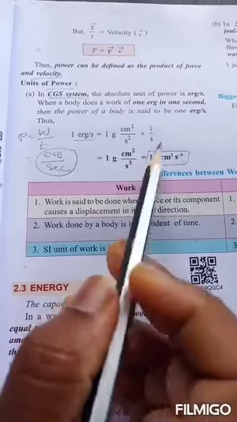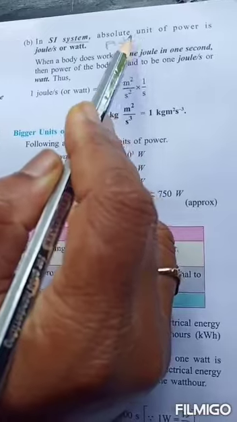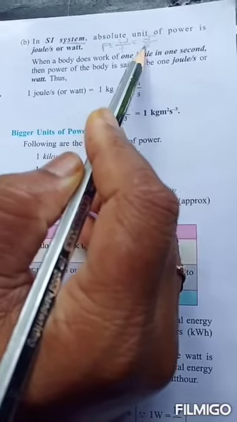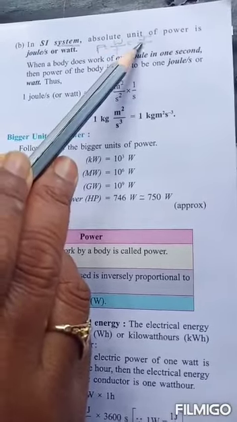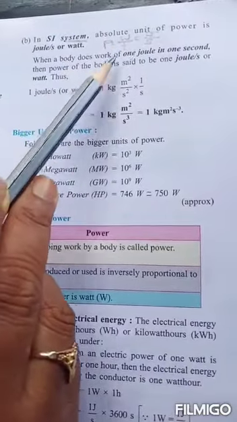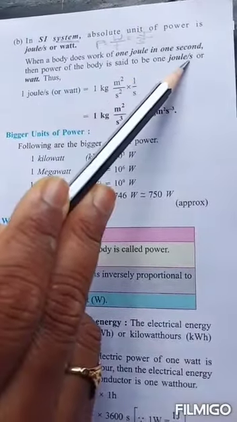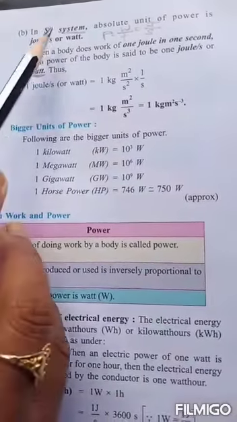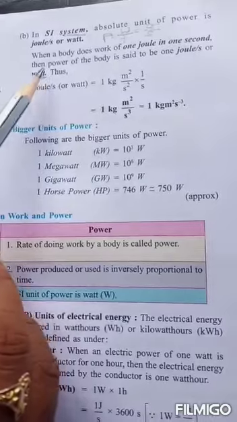Now the SI system of units. In the SI system, again the power formula is W by T. The work unit is joule and the time unit is seconds. So in the SI system the unit is joule per second. When a body does work of 1 joule in 1 second, then the power of the body is said to be 1 joule per second. Another unit for this is called the watt. 1 joule per second is called 1 watt.